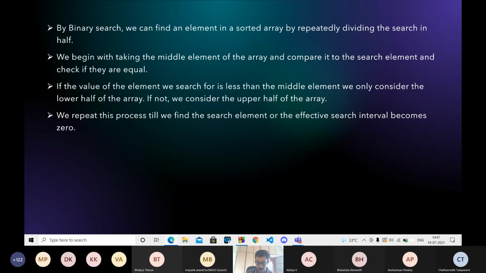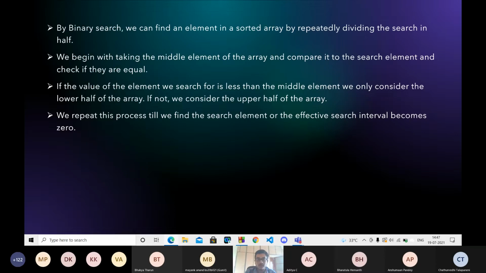we want to search. So if the middle element is less than the search element, then that means the search element is more. That means it will lie somewhere in the right half of the array. We can conclude that the search element cannot lie in the left half of the array because the array is sorted.